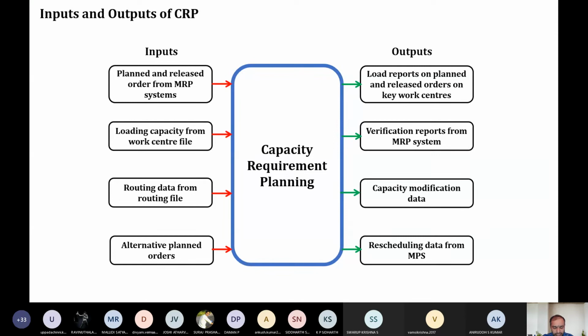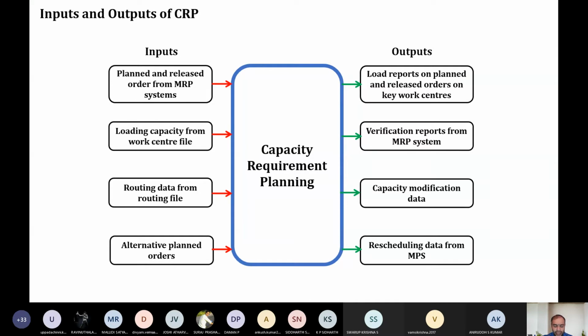Then what is the individual capacity? What is the load capacity of each and every individual machine, or the work centers, or the employees, or the laborers in my unit? That I should know. Then after understanding this, one more important concept I would like to introduce is called the routing data.